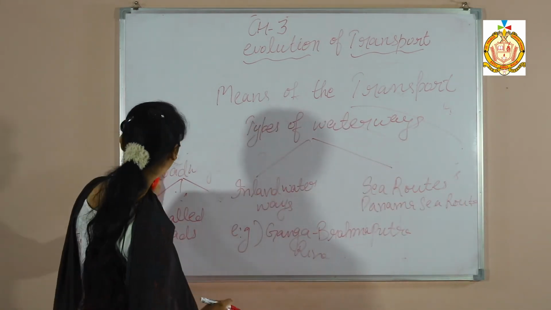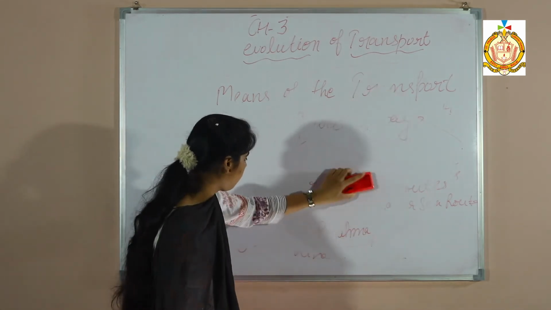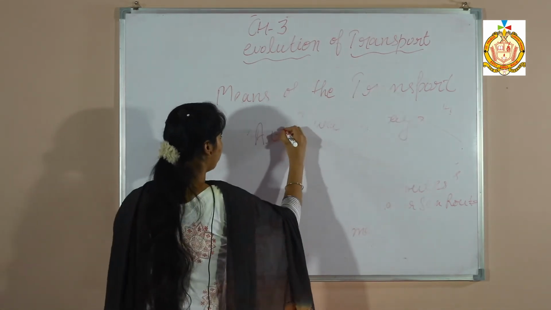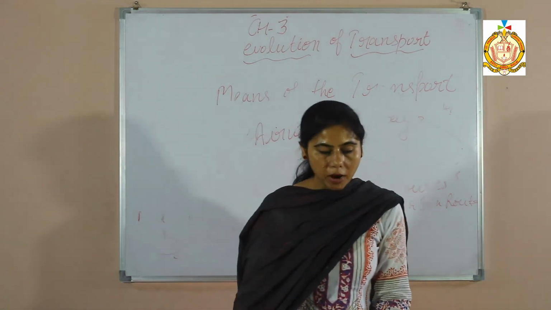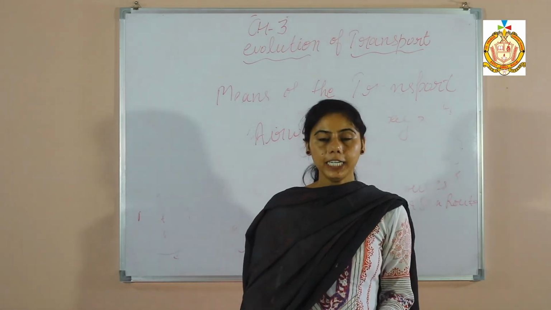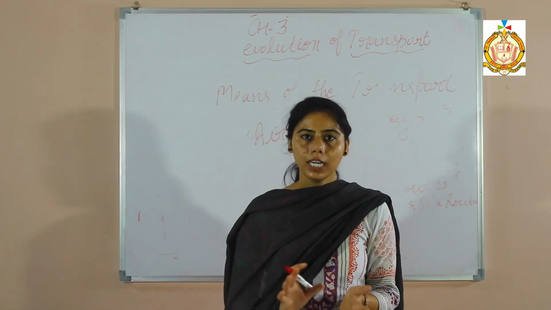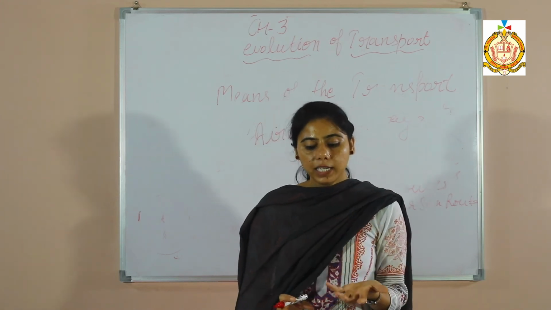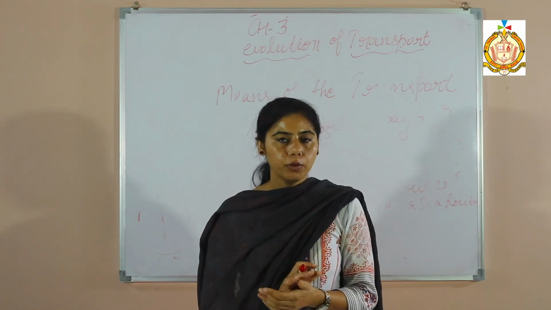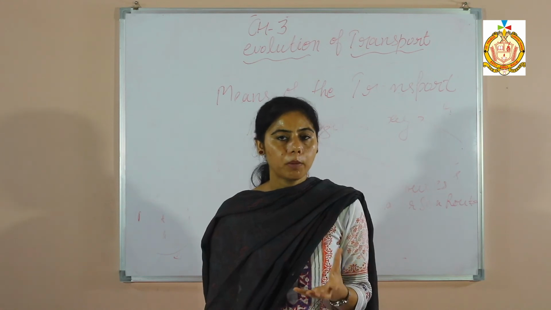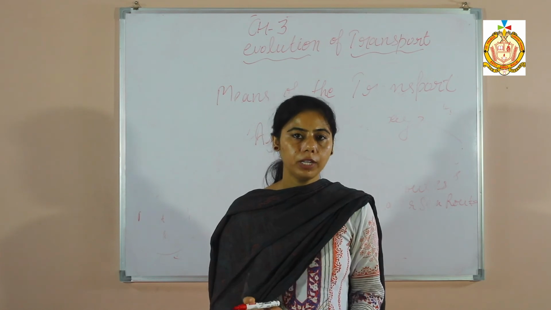And the next one is airways. Airways is a very fast means of transport, and it is mostly used in remote areas where no roads or railway system is available. Helicopters are also a type of airways, and they are useful in the time of natural calamities for protecting people and helping by distributing food in remote areas.